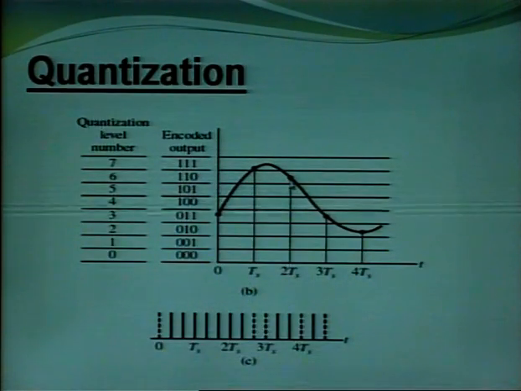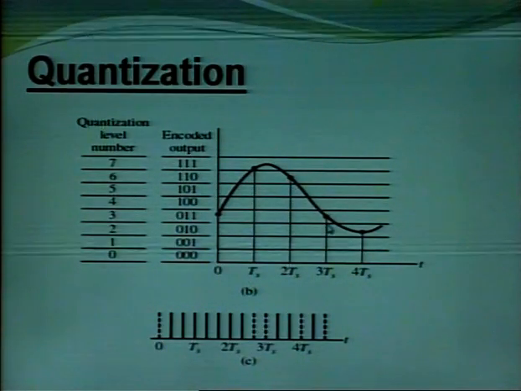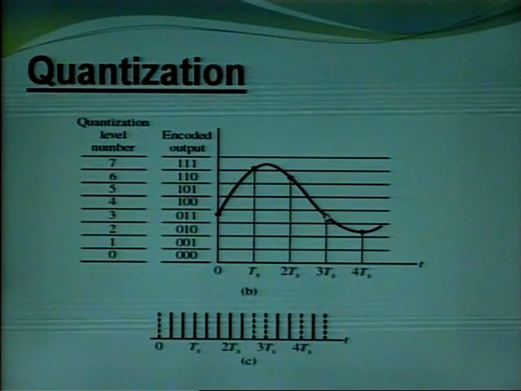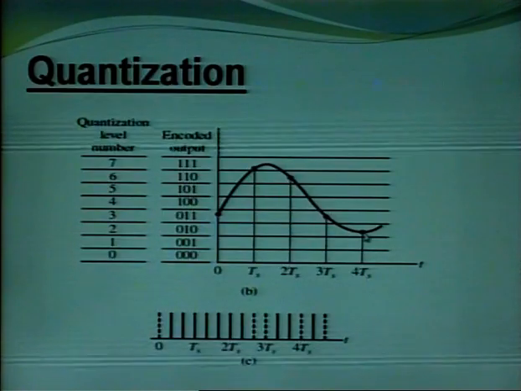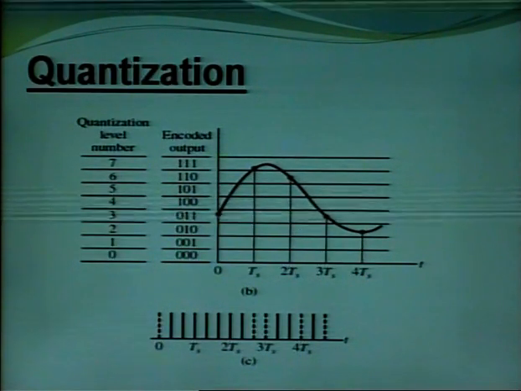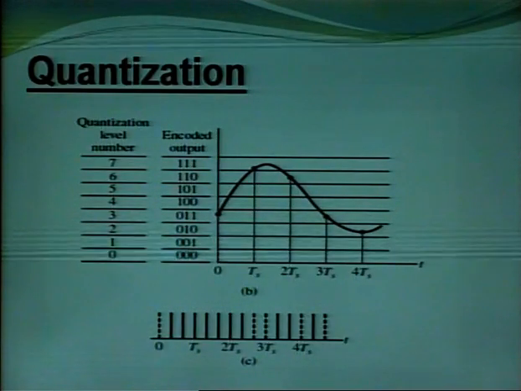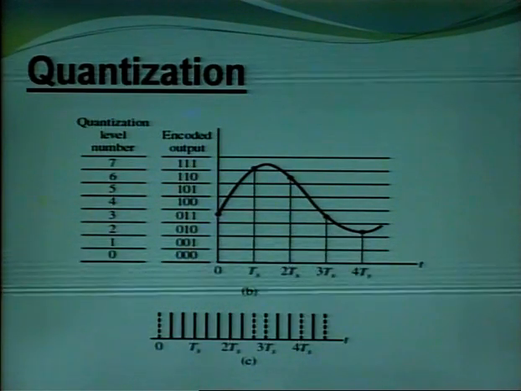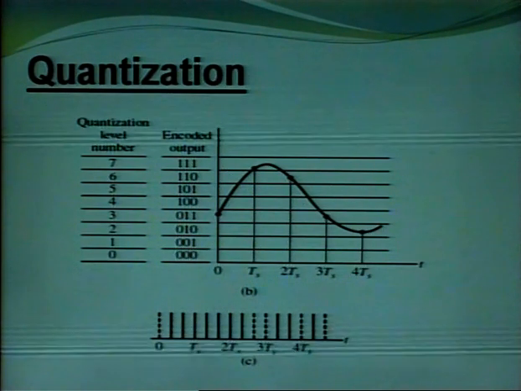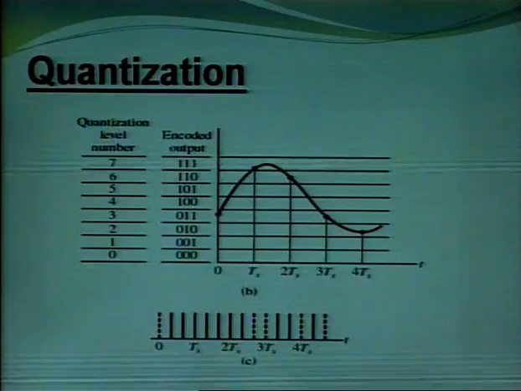Then this is 6 again. This sample lies between 3 and 4, it is approximated as 4. This sample lies between 2 and 3, it is approximated as 3. So quantization is a process of approximation. Converting samples into levels and then approximating those levels is quantization.